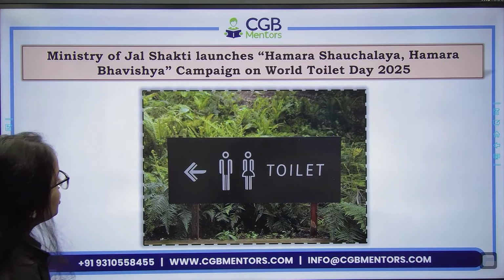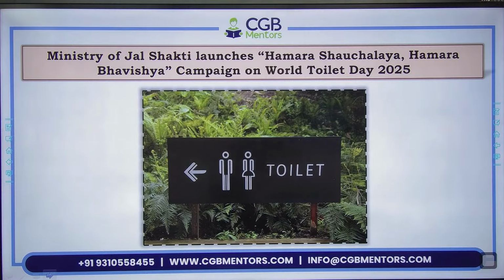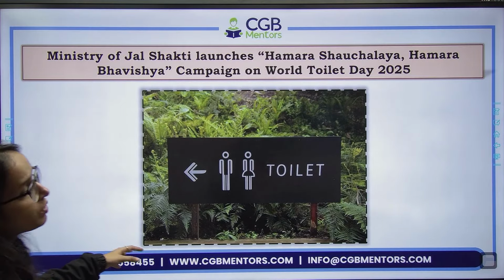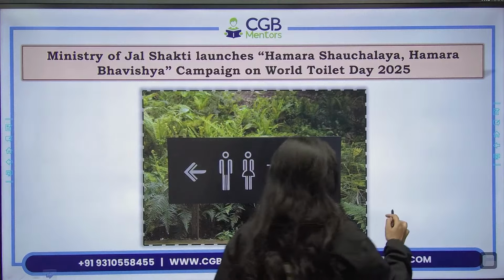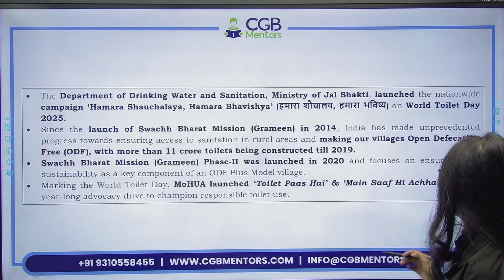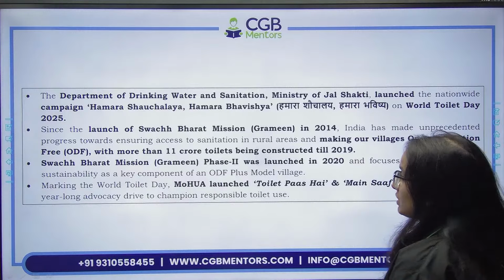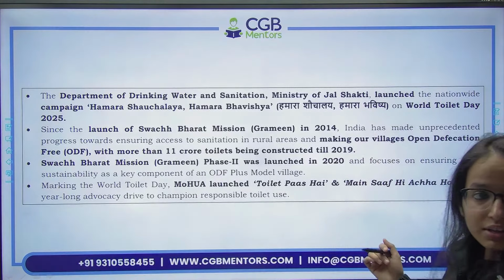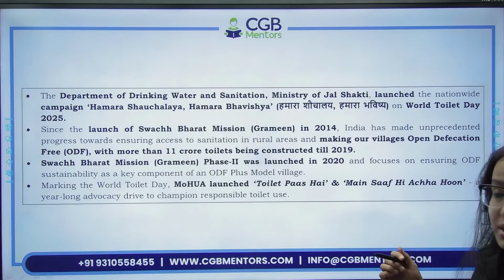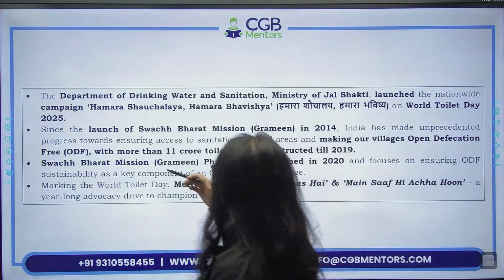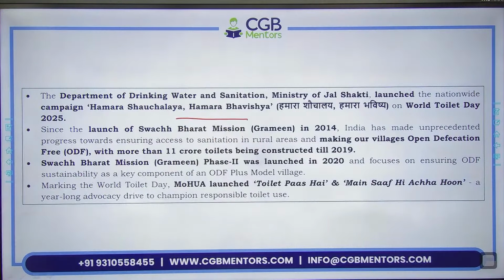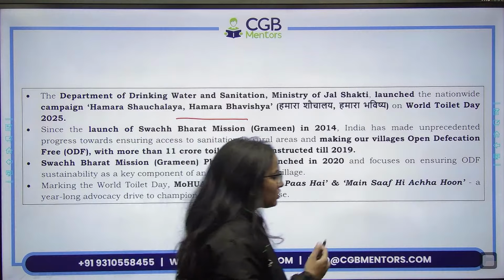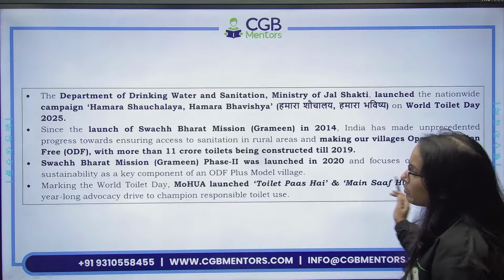After that, we have Ministry of Jal Shakti launching the Hamara Shauchalay, Hamara Bhavishya campaign on World Toilet Day 2025. Recently, we have covered World Toilet Day in some of the CA classes. So the Department of Drinking Water and Sanitation under the Ministry of Jal Shakti has launched a nationwide campaign, Hamara Shauchalay, Hamara Bhavishya. Okay. This is not so much important, just this much remember.